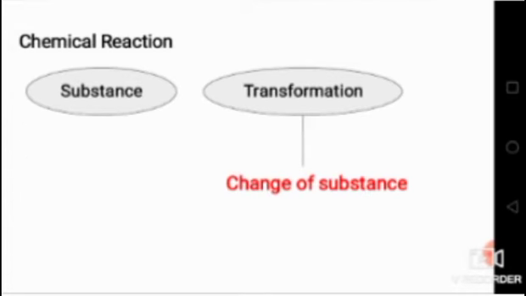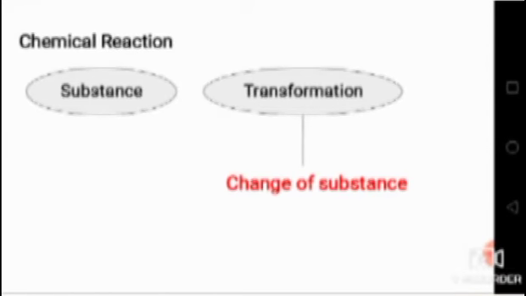Chemical reaction. We all know that everything that we see around us undergoes some kind of chemical reaction. Chemistry is nothing but the science of substance and transformation. So in chemistry we will be learning about substance and transformation. Transformation means change of the substance.